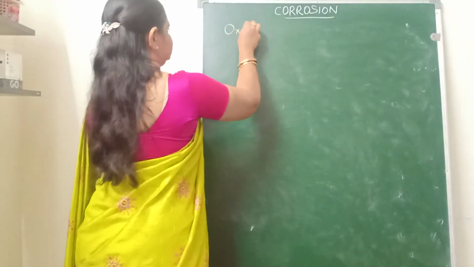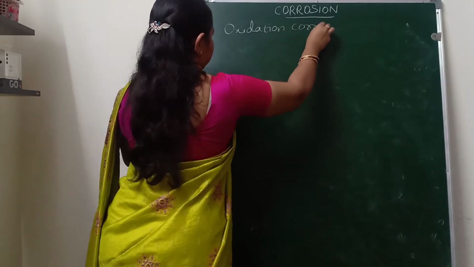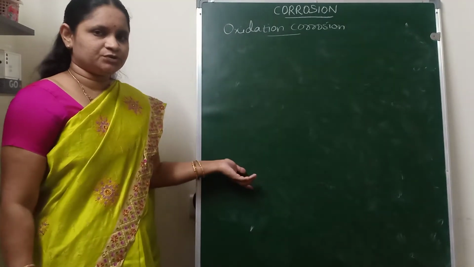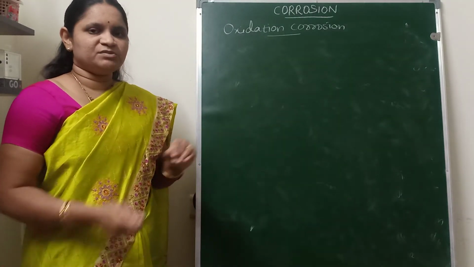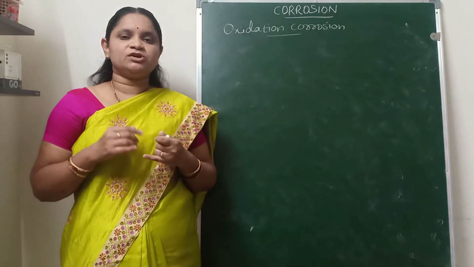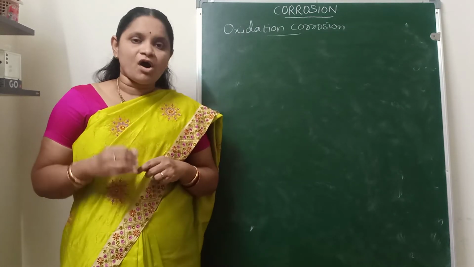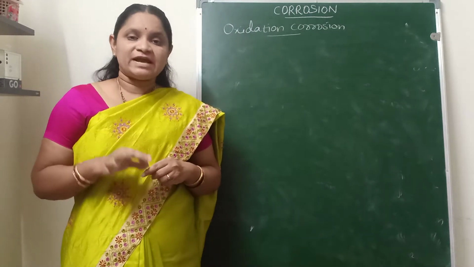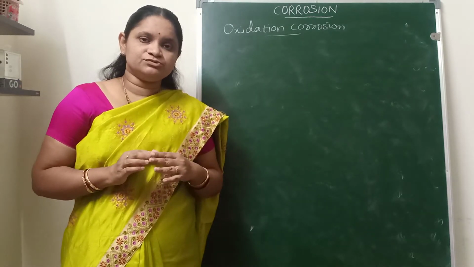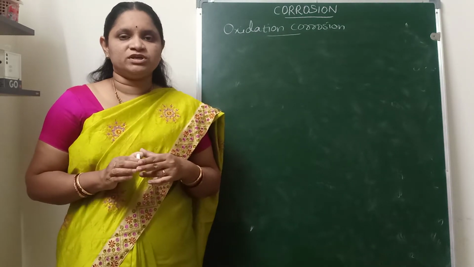Oxidation corrosion. The first type of dry or chemical corrosion. The dry or chemical corrosion which will take place by the direct attack of atmospheric oxygen, carbon dioxide, sulfur dioxide, H2S, halogens or inorganic liquids, or by the flow of liquid metal on the metal surface, that type of corrosion is known as dry or chemical corrosion, which will take place in absence of moisture.